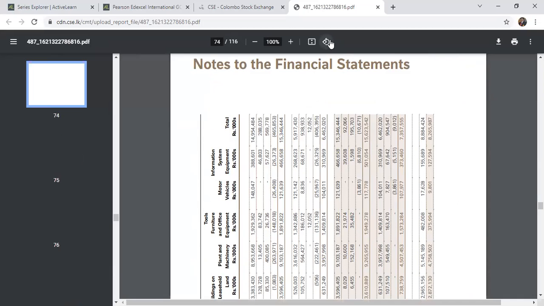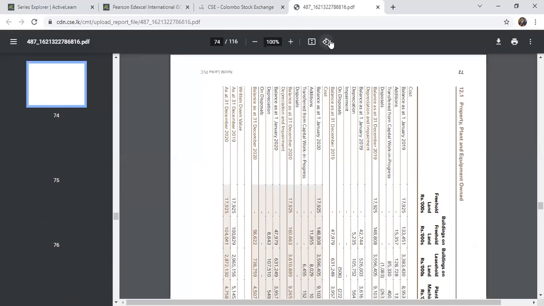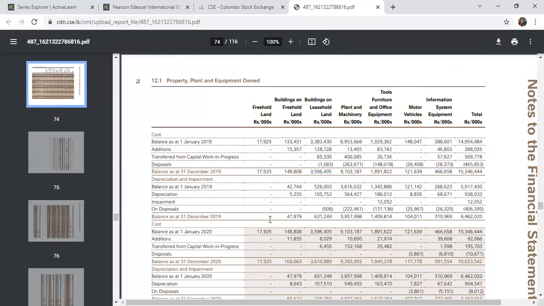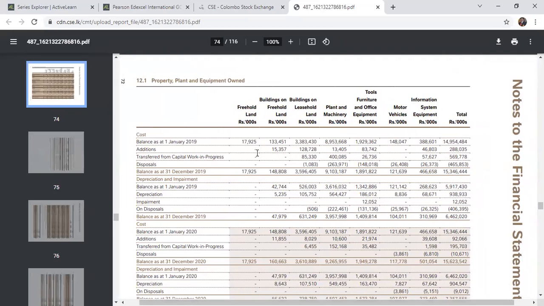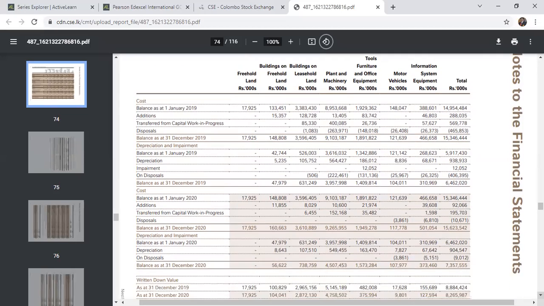I'll show you, I'll rotate this and show you. Yes, you can see here if you want to find out the property, plant, and equipment, because any publicly listed company has huge property, especially a company like Nestle. You can see the buildings, freehold lands, leasehold lands, plant and machinery, tools, furniture, office equipment, motor vehicles, information systems, IT, computer systems, and all. This is the total asset represented there. The cost, additions, transfers from work in progress, disposals, how much they sold, everything, and depreciation values. So the full information about the assets figure is given.